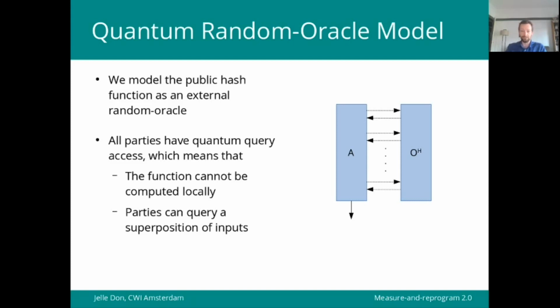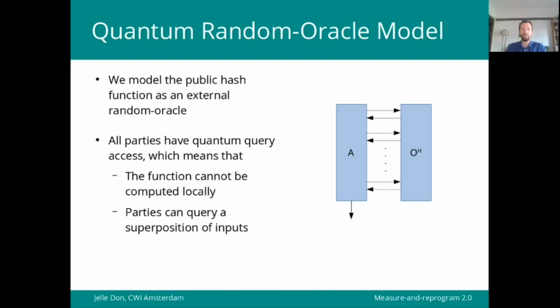And this means that the function cannot be computed locally, but all parties can query a superposition of inputs. And this is a natural assumption since the hash function is assumed to be public. Anyone can build a quantum circuit to evaluate it.